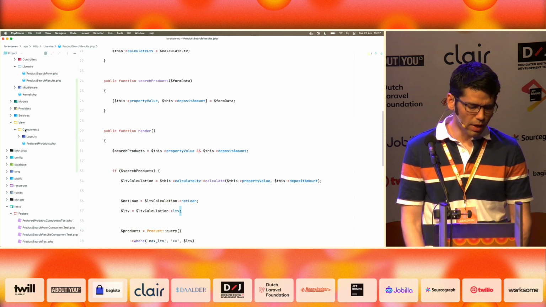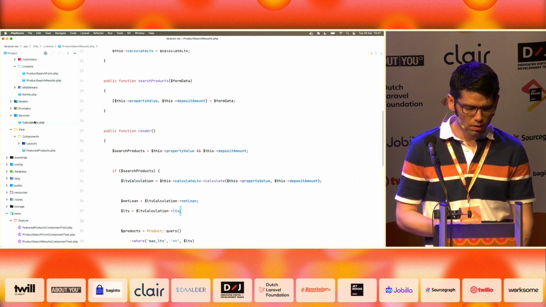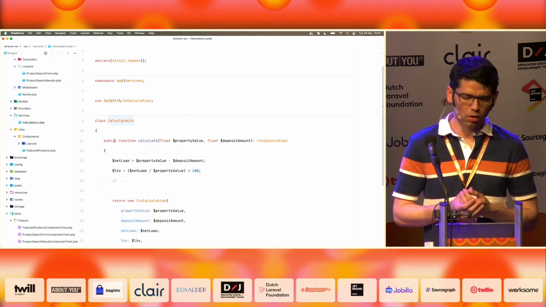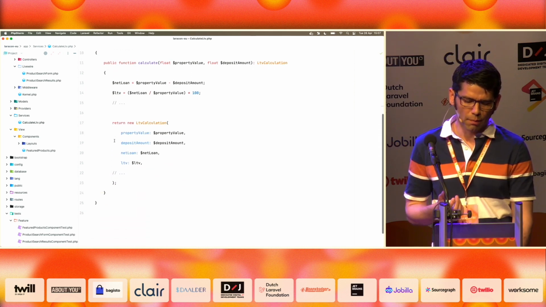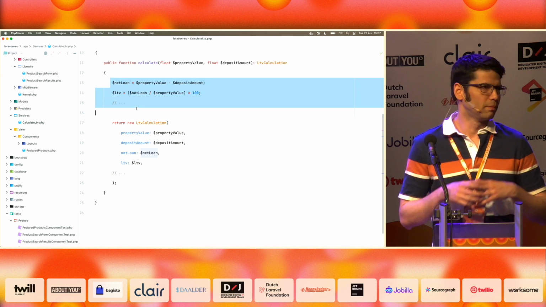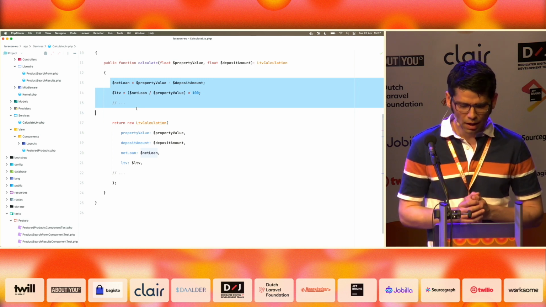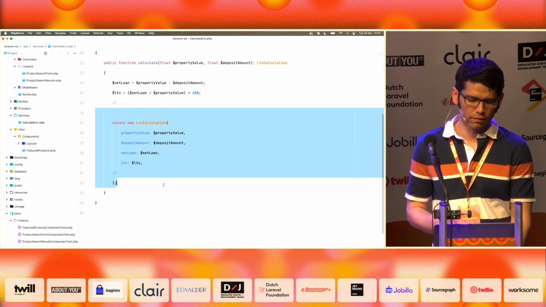In this next step, I have created a folder called Services. This folder has a simple class called Calculate LTV. This class takes the property value, the deposit amount, it calculates the net loan, LTV, and other values. And it returns what we call a DTO, or a data transfer object.